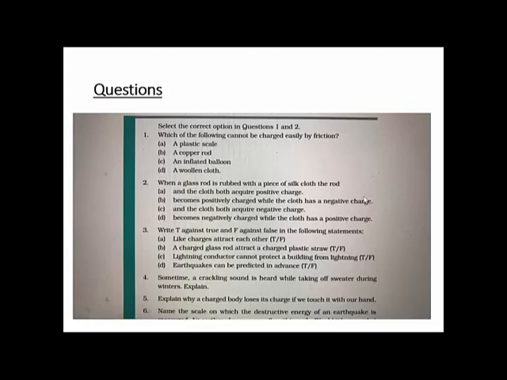Suppose there is a charged body and you touch that charged body with your hand, it loses all the charge. Why? Because when we touch a charged body, it loses its charge due to the process of earthing. Our body is a good conductor of electricity and it transfers charges to us. Very good. Have you all understood the reason? Suppose there is a balloon which is charged. Your body is not charged. You go and touch the balloon, it will lose all its charge. Now, where does the charge go? When you touch the balloon, all those charges will get transferred onto your body. So, the balloon will lose all its charges.